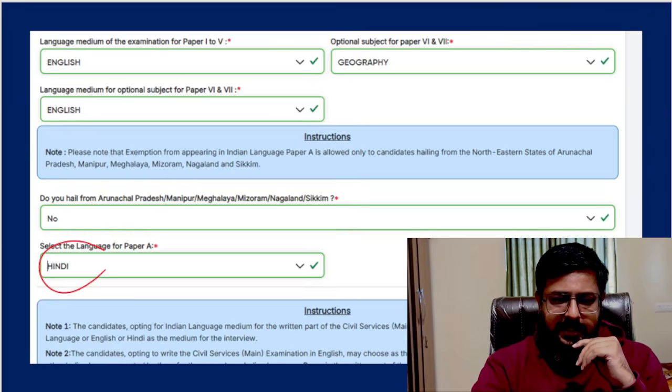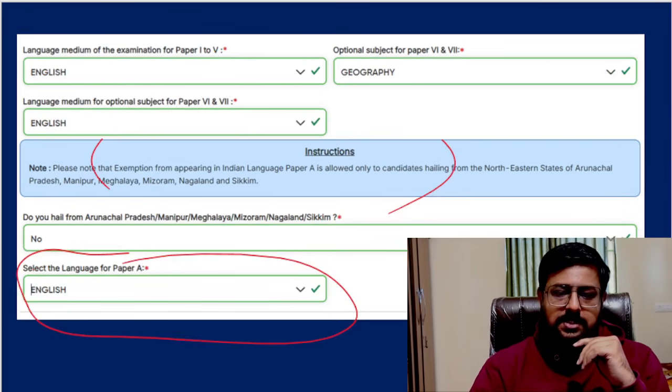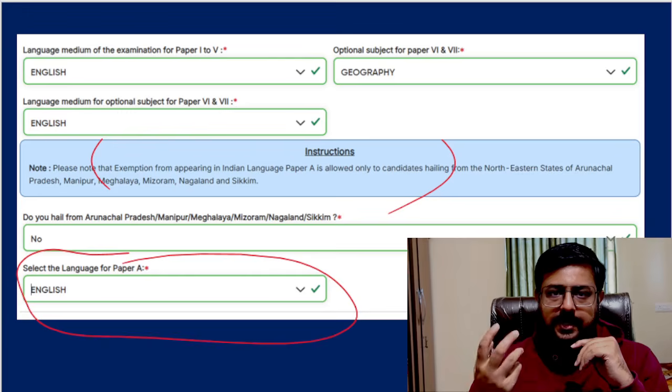But here they are actually allowing you to choose English. So it's a mistake, and don't choose English, because then your paper A and paper B would both be English, and I don't know what question paper they'll give you. It's actually a mistake. You should not choose English here.